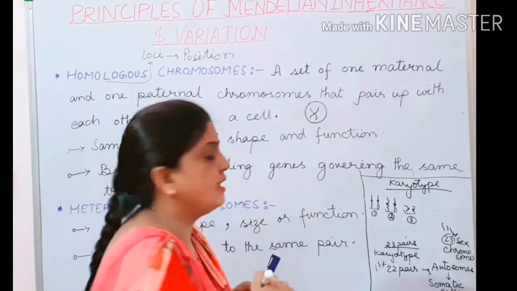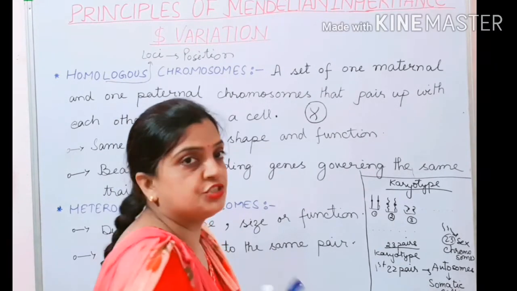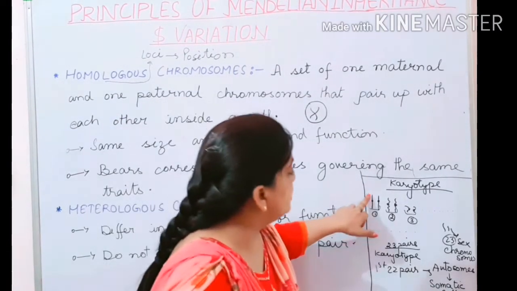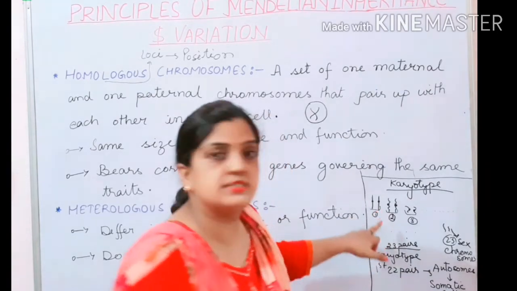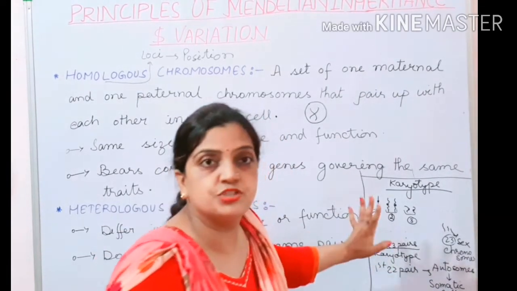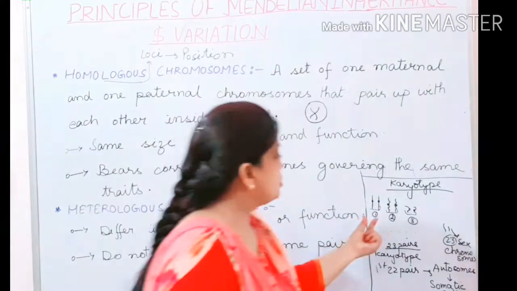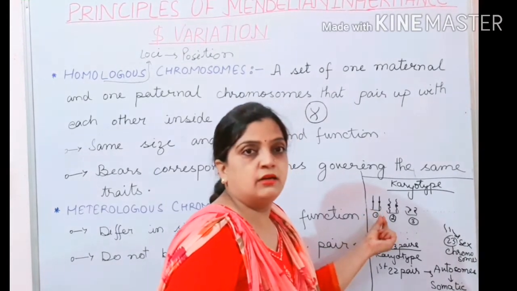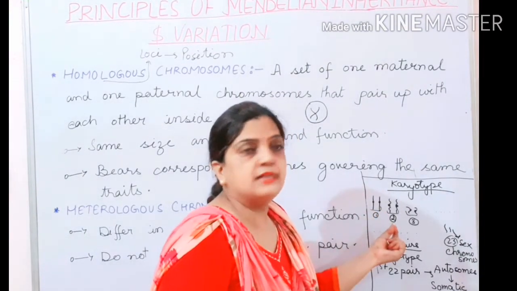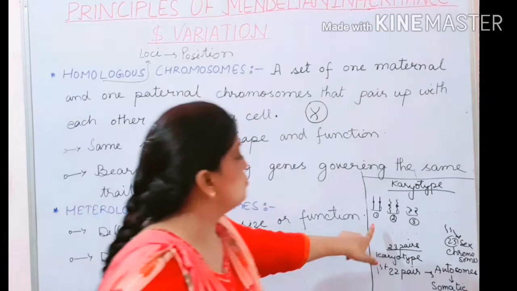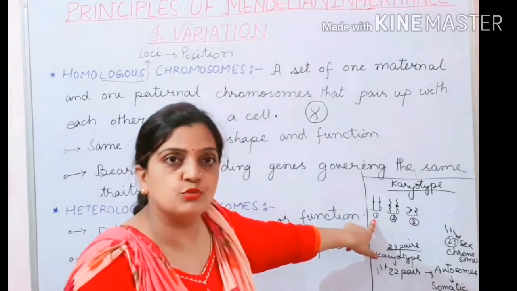They are pairing up with the same size, same position, same everything. They are of the same size, same shape, same function, same centromeric position. So when they pair up together, they are called homologous chromosomes.